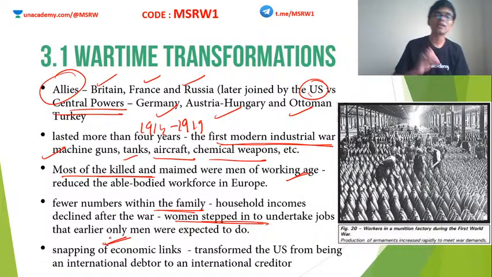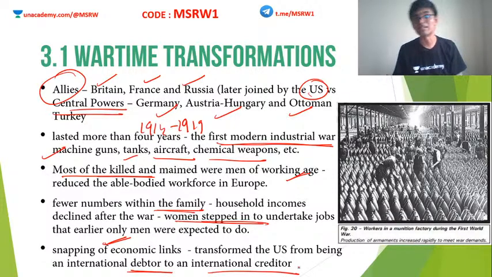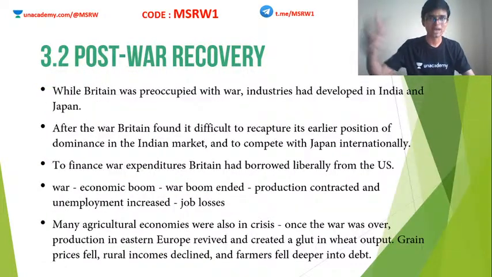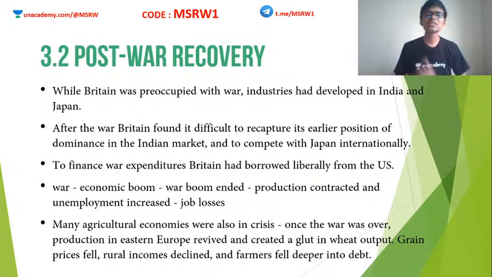Clear? So America gave lots and lots of loans to the European nations. And by doing this, it changed from being an international debtor to an international creditor. Okay, America at the end of the First World War changed from being an international debtor to an international creditor. Clear? By handing out more and more loans to these countries. So after this war, what happened now? As I have told you, all the industries came down, all the economies collapsed.